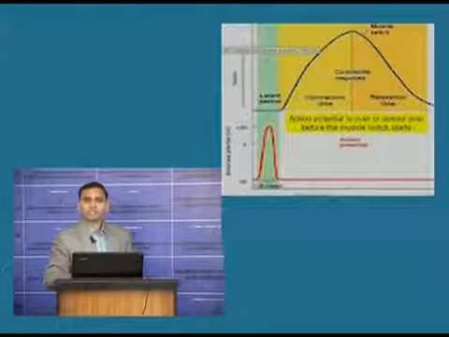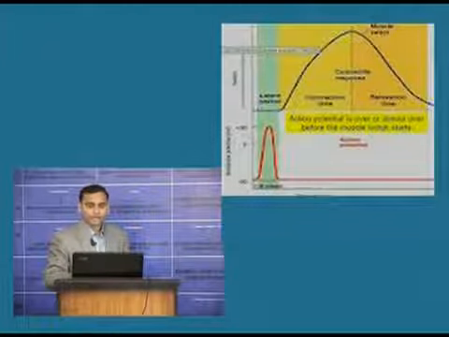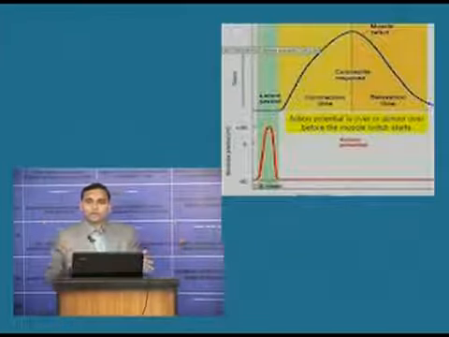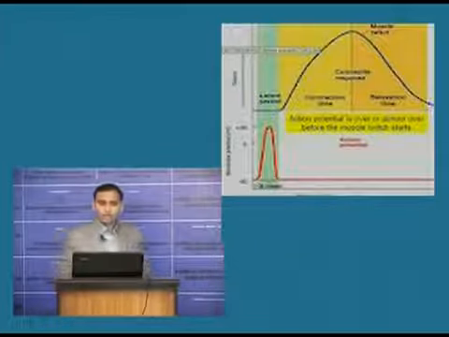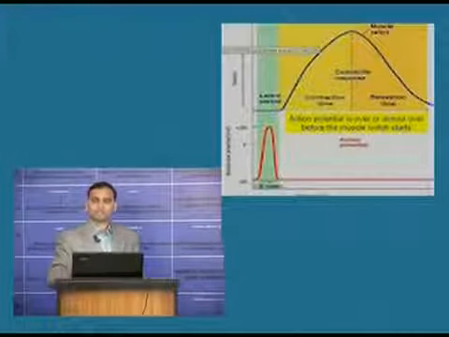This maximal tension is because of cross bridge formation between actin and myosin, and the sarcomere length gets shortened. And after achieving maximum tension, the muscle goes for relaxation.